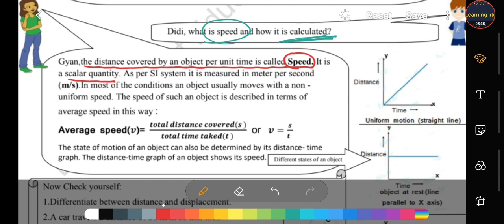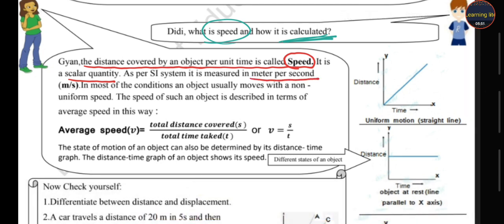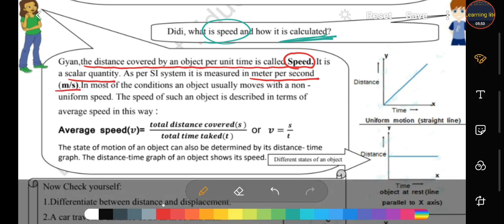What is speed? Distance upon time. Distance is given to you and time is given to you, and in how much time you can cover that distance depends upon your speed. So the formula of speed is distance upon time and the unit is meter per second, and it is a scalar quantity, student. It means it only tells us about the magnitude, not the direction.